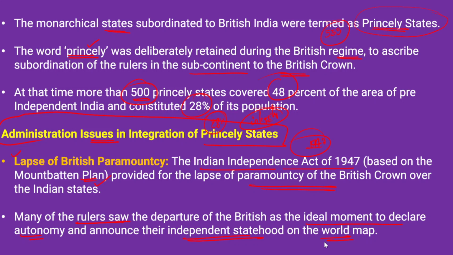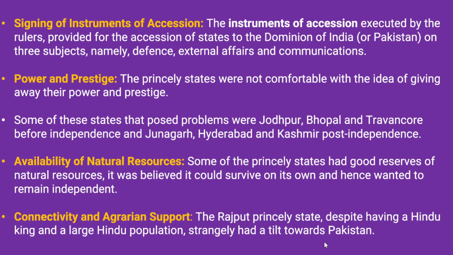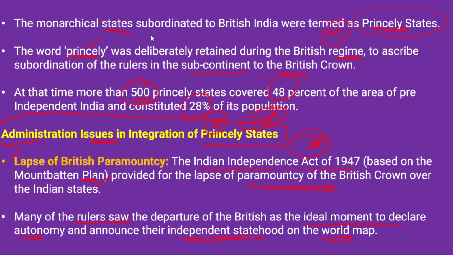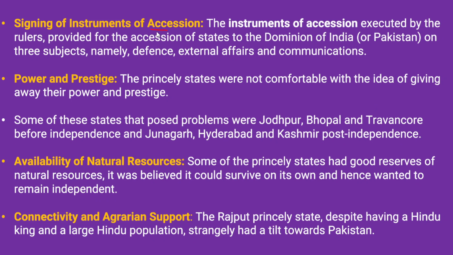So they wanted to establish themselves as independent princely states when the British left India. However, the national leaders and the people of our country had different plans, because they did not want to live a suppressed life under these monarchies. After that, there was the signing of the instrument of accession. The Indian government signed instruments of accession with various princely states. These are the administrative issues.